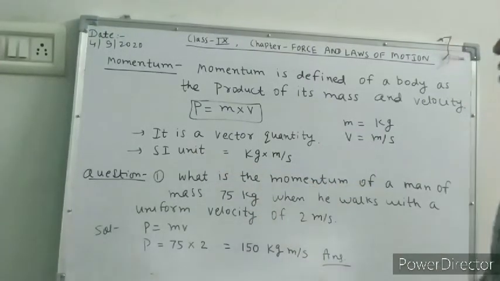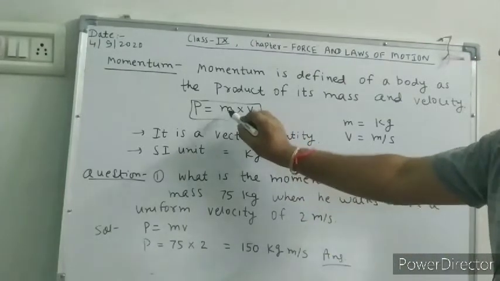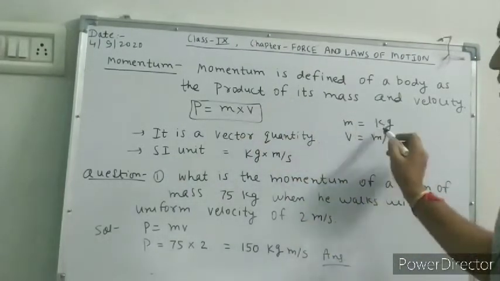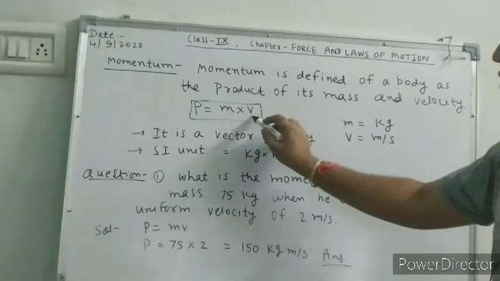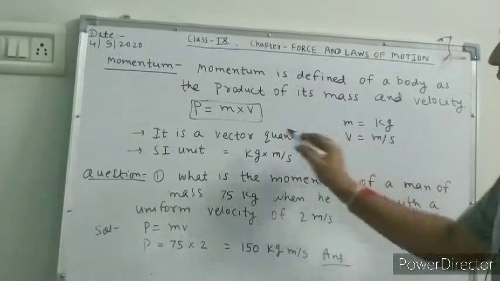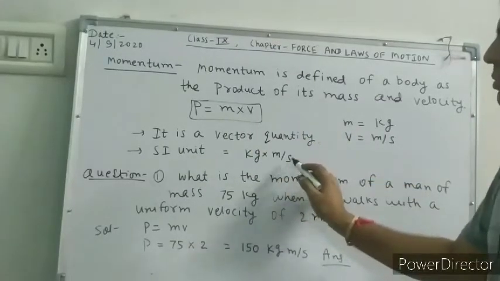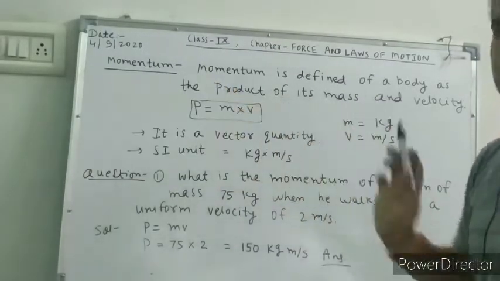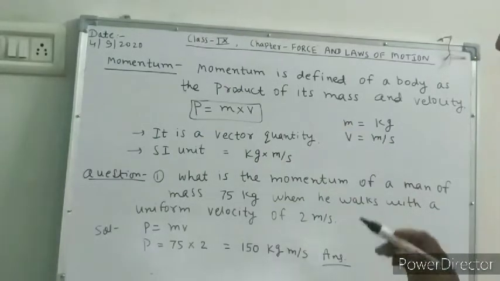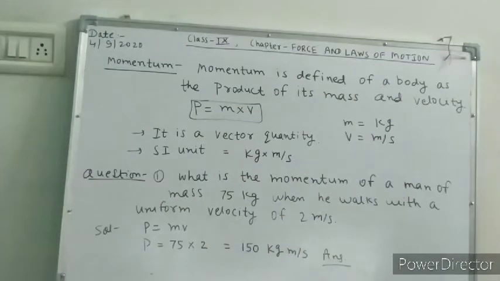SI unit. Now how will you calculate the SI unit of momentum? See, the unit of mass is kg, kilogram, and the unit of velocity is meter per second. When you multiply kg by meter per second, kg into meter per second is the SI unit of momentum.